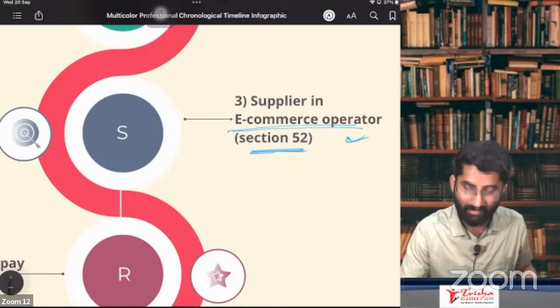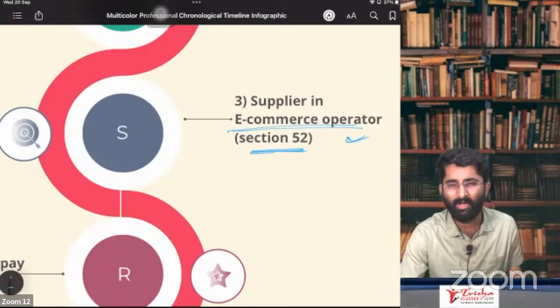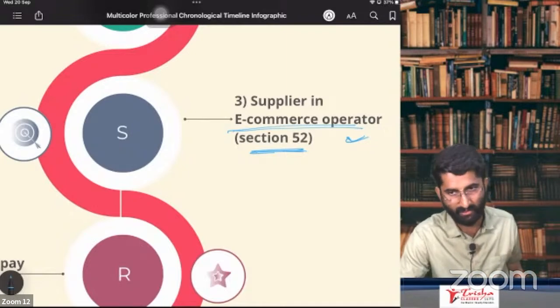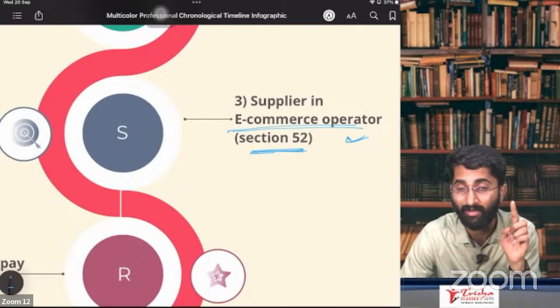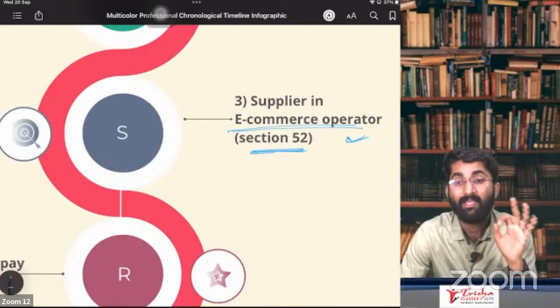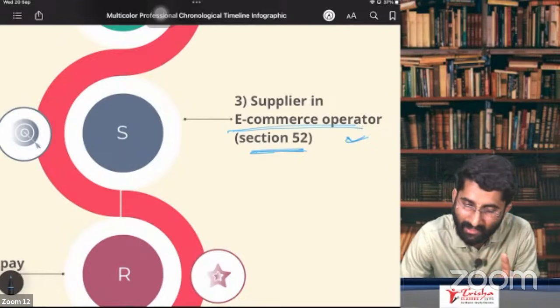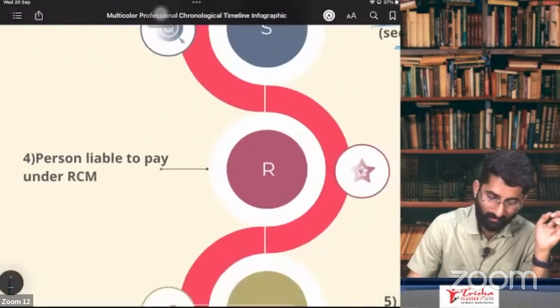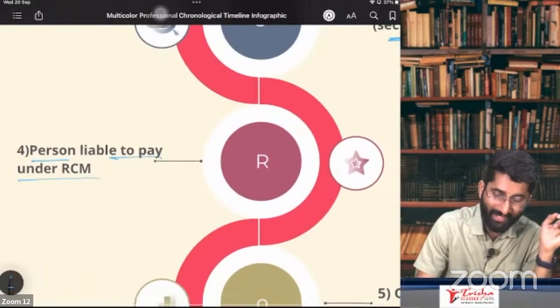You have to take the registration. The government needs to know what your sales in e-commerce are. For that purpose, the government is doing this. So if you are registered under e-commerce, then you compulsorily have to take the registration. Yes.